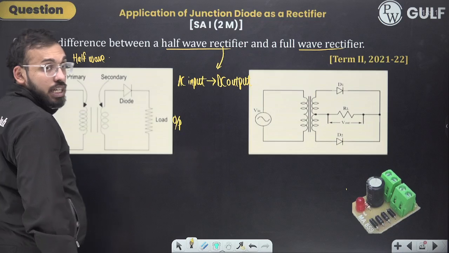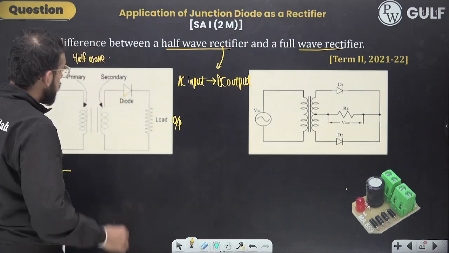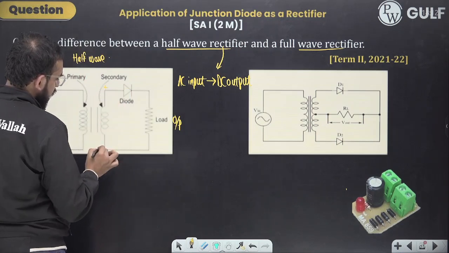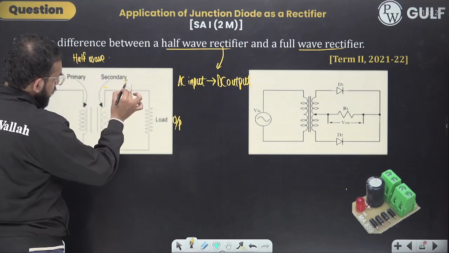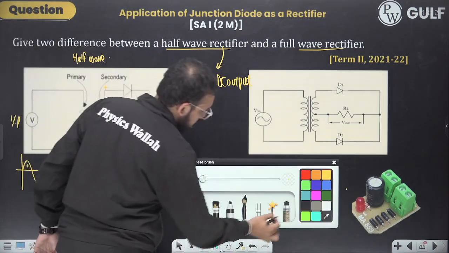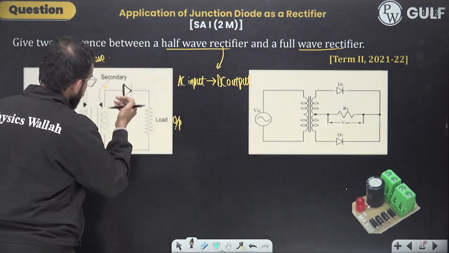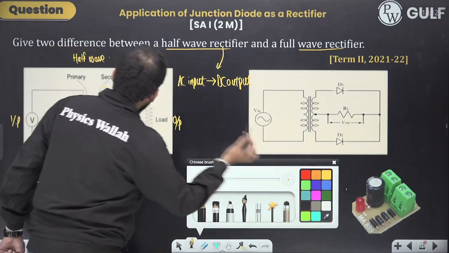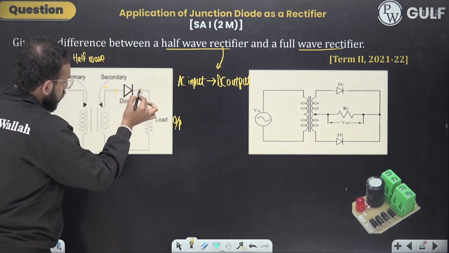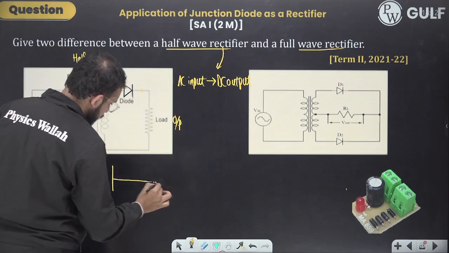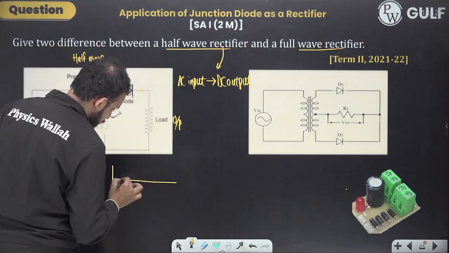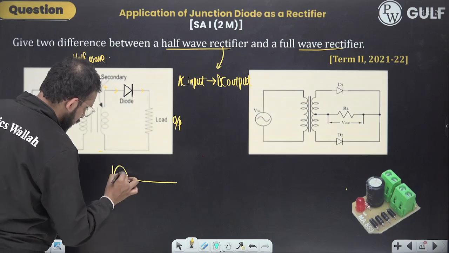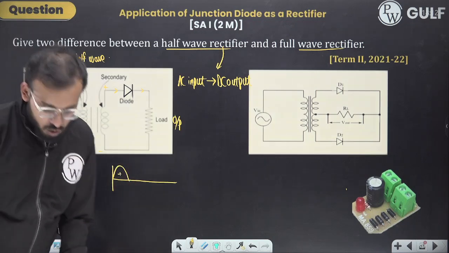Now watch out carefully. There is a diode attached, right? Fine. For this positive cycle, let us suppose here it is positive, and here it is negative. So this is P side, this is N side. Let me just draw the diagram. This is P side, this is N side. As of now, this is in forward bias, so it will say, okay, I am allowing the current to flow. Okay, sir, allow.